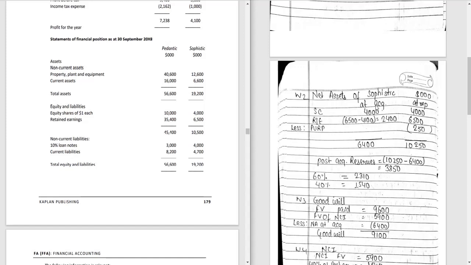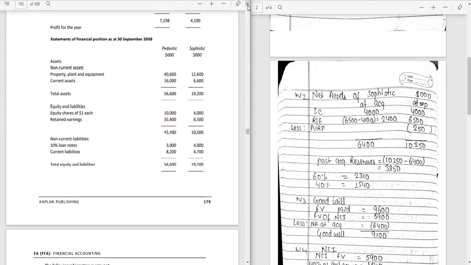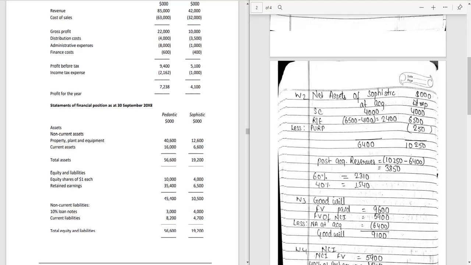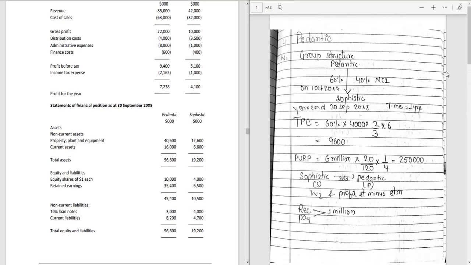It is given in the question that 4,100 is the profit for the year of Sophistic. So we will subtract this 4,100 from the closing retained earnings of 6,500, and we will get the opening retained earnings at the date of acquisition, that means at the start of the year. So it is 2,400.